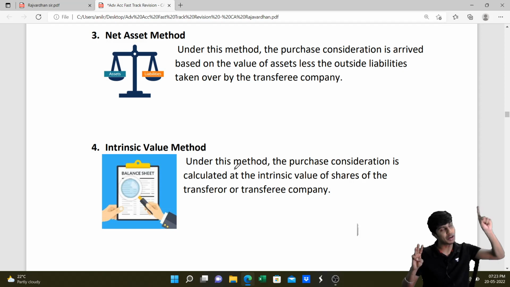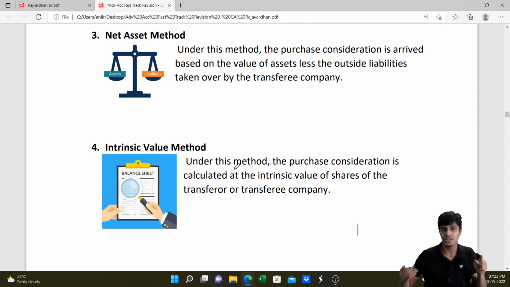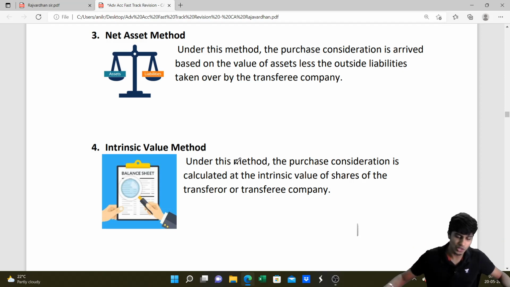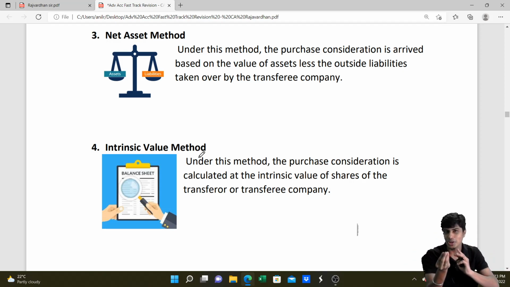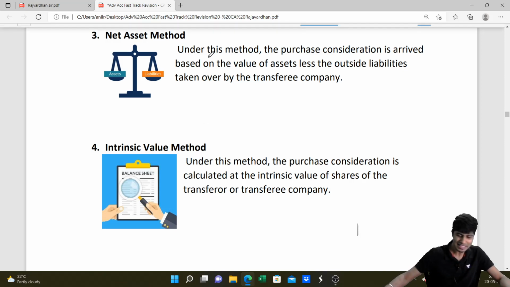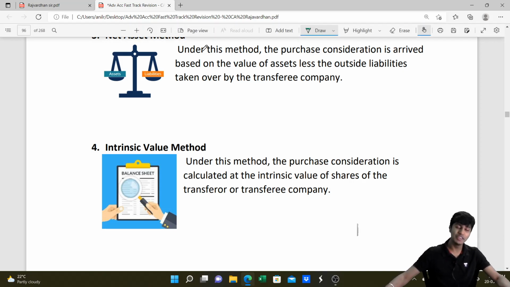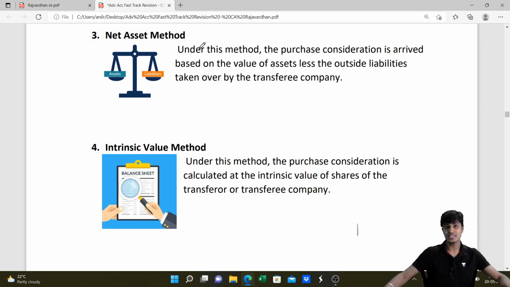If this value is 150 rupees and the value of the share in transferor company is 50 rupees, then you say 3:1 is the ratio. So to arrive at such a ratio, you can always go with the intrinsic value method. Amazing method, where we'll do valuation of shares for both the transferor company as well as the transferee company. If the question is on intrinsic value method in the exam, marks will come in heaps, not in small quantities. Got this? That, my friends, is intrinsic value method, wherein we do valuation of both transferor as well as transferee.